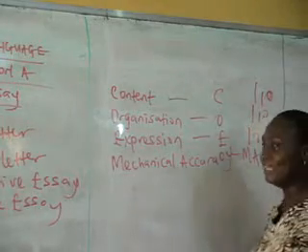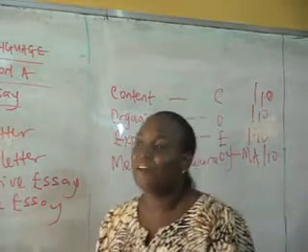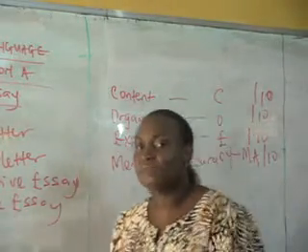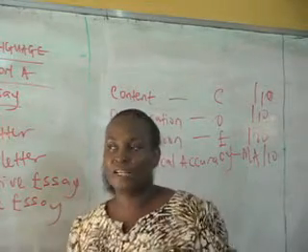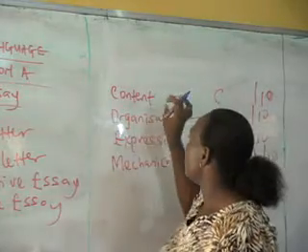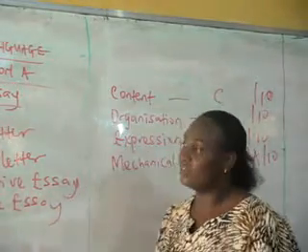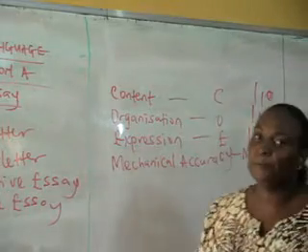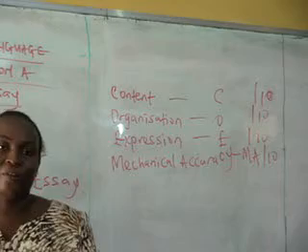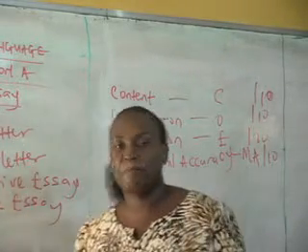That means at the end of the day, if you didn't write what you are supposed to write, you end up with like 5 or 6 over 50. And you can see the kind of damage 5 over 50 would do to your results. We wouldn't want that to happen. So whenever you are writing, one thing I always advise you, I've been advising, and I will always continue to advise you is that don't go in prepared that I'm going there to write a formal letter, I want to write an informal letter, oh, it's narrative, I'm good, let me write narrative. No, don't go in there prepared like that.